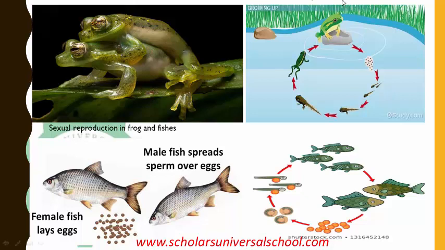This is sexual reproduction in the frog. This is how it happens. You can see them mounting on each other. The female carries the male. You can see that the female is usually larger and stronger.